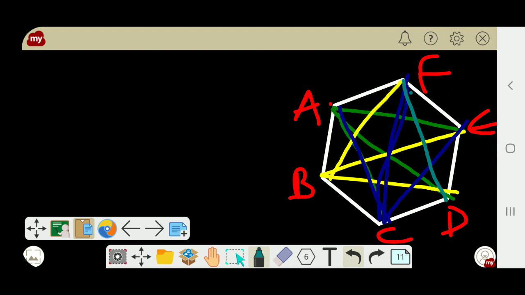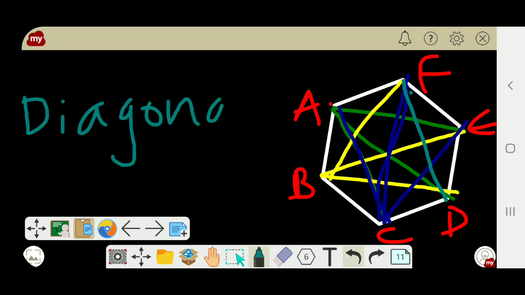They are called diagonals. Understood children?